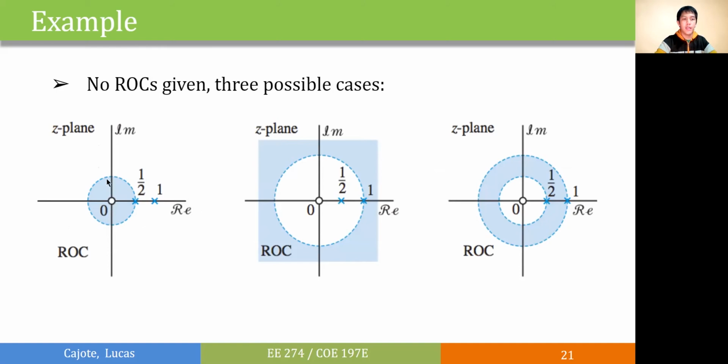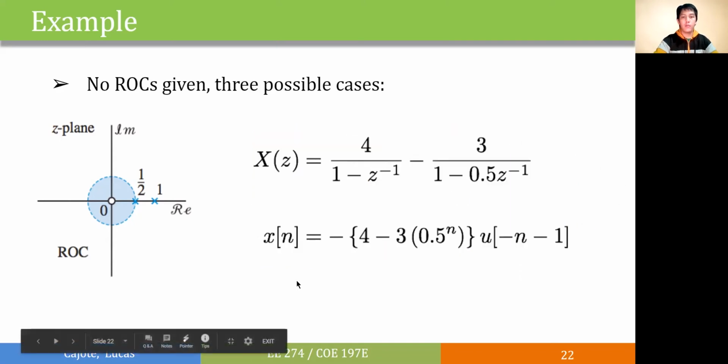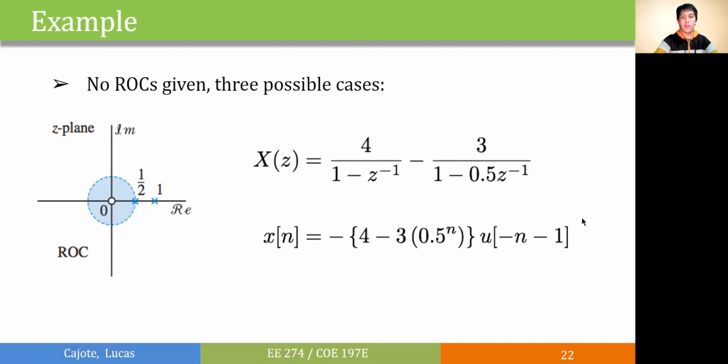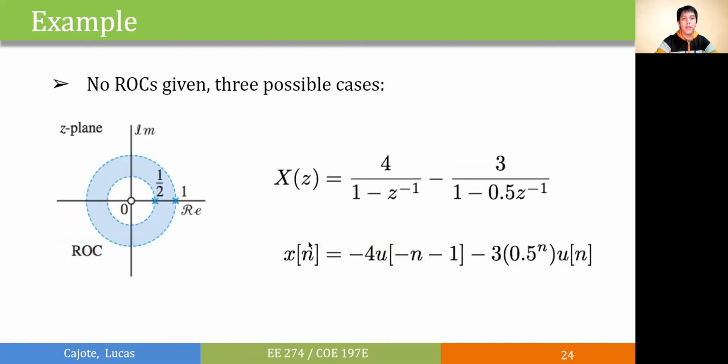The first case is an anti-causal form. The second one is a causal form. And the third one is a two-sided form. For the anti-causal form, we can easily obtain this inverse transform, as well as for the causal and the two-sided form.